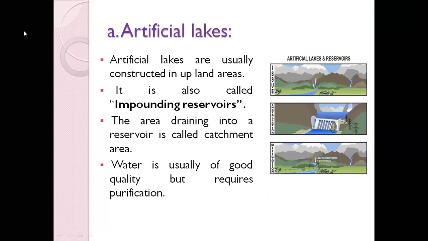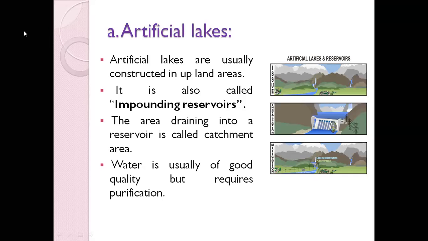These artificial lakes are usually constructed in very upland areas, and they are also called impounding reservoirs. Why do we call them impounding reservoirs? Because, as you can see, they are constructed in such a way that the rainwater from above is collected below, in a catchment area.